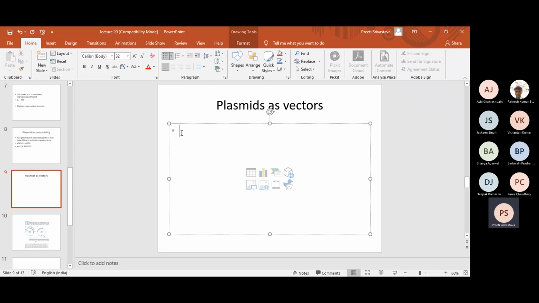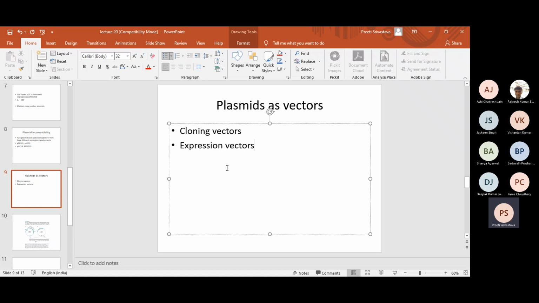When we talk about vectors, these can be of many types, but in general the classification is cloning vectors and expression vectors. Cloning vectors are the vectors which are used for cloning a particular gene, just for cloning a particular gene. Expression vectors, on the other hand, as the term itself says, are the vectors which can be used for expression of a gene. So students, try to understand the difference. Cloning vector means you are just going to clone a gene.